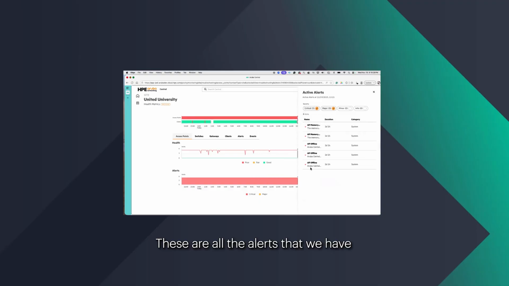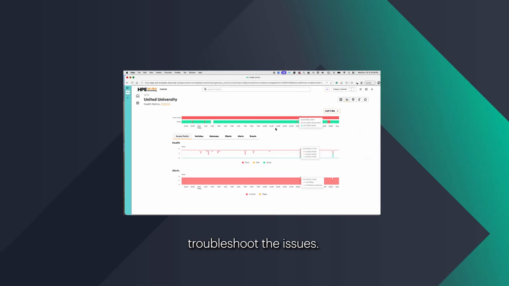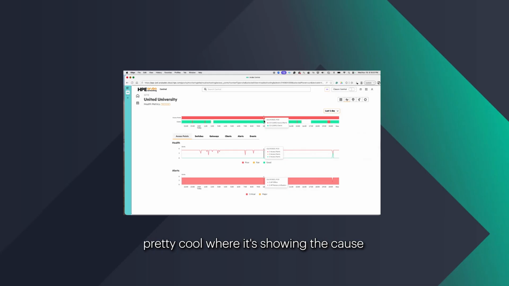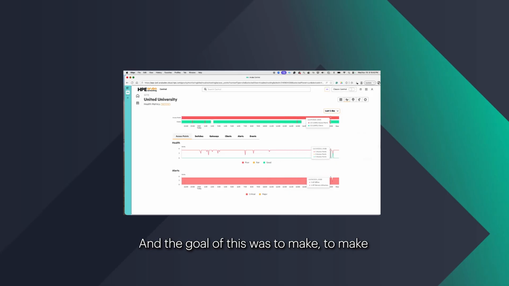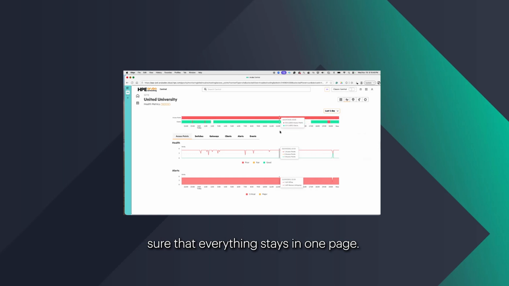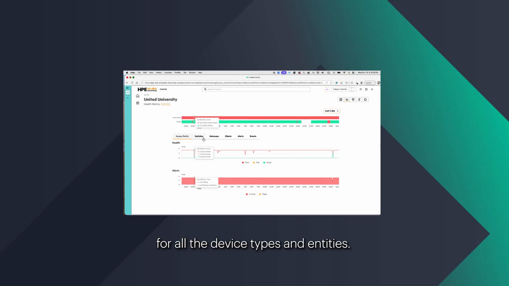These are all the alerts that we have for these 5 access points. So this is how we use the new health metrics to actually troubleshoot the issues. The sympathetic highlighter, I think, is pretty cool, where it's showing the cause and effect, everything on the same page. And the goal of this was to make sure that everything stays in one page. And we've also tried to convert all the KPIs that we have for all the device types and entities. We've converted all the KPIs into histograms, so you can actually see how the KPI is changing over time.